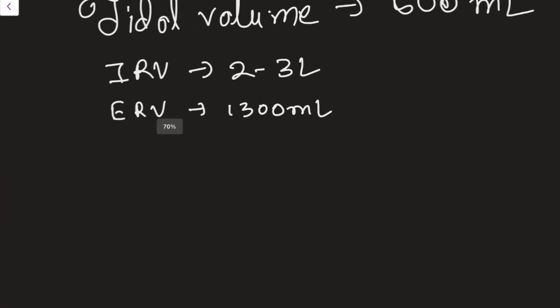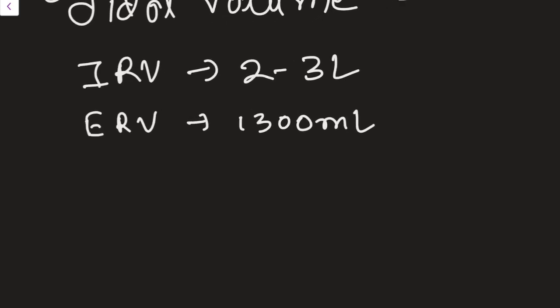This is the same as IRV, only it is opposite. It is the volume of air that can be maximally expired after a normal expiration. Suppose I have taken in tidal volume and I have expired it. Even after expiring the tidal volume, if we can expire more volume, just exhaling the air out of our lungs, that will be called the ERV. Whatever extra volume we can expire after expiring tidal volume will be expiratory reserve volume.